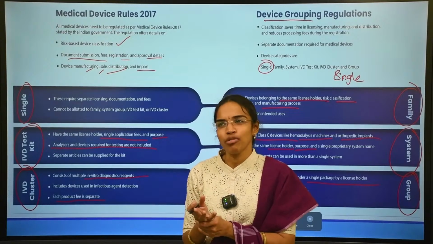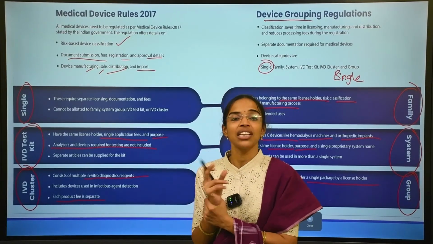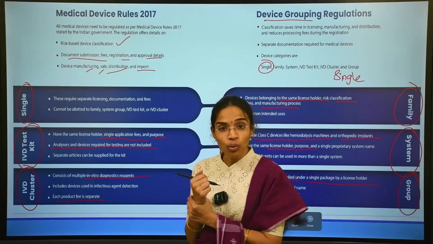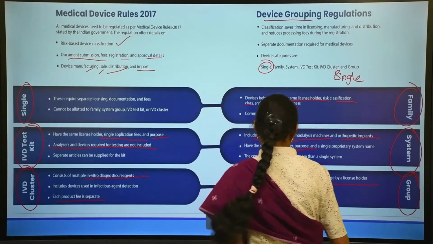So what is the importance of medical device grouping? The documentation, the fee and their approval details are again independent. They are different.